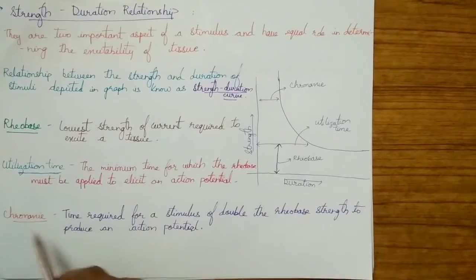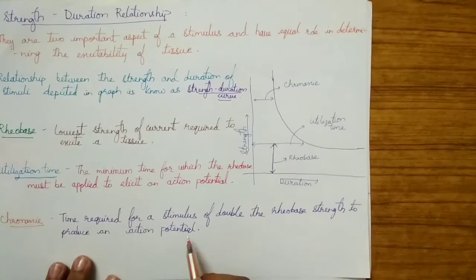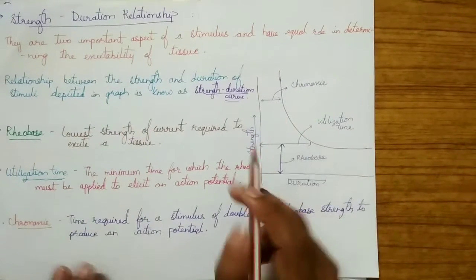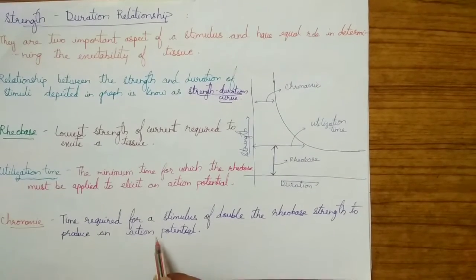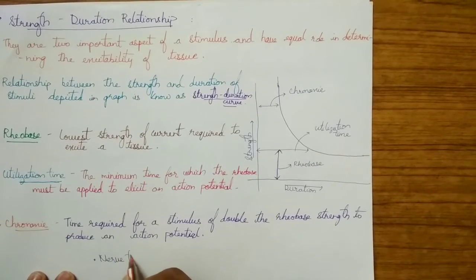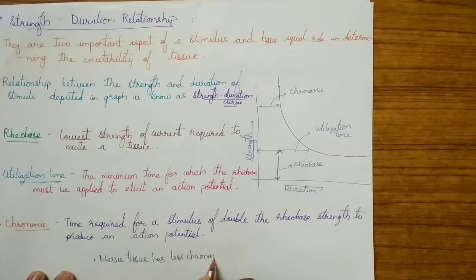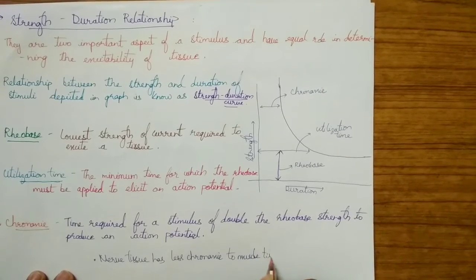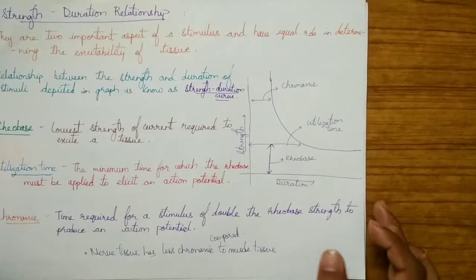The next important term is chronaxy. This is the time required for a stimulus of double the rheobase strength to produce an action potential. So this is also a duration or time parameter. When the chronaxy is less, there will be more conduction because the time required will be less. The nerve tissue has less chronaxy compared to the muscle tissue. So therefore the conduction will be higher in this tissue.